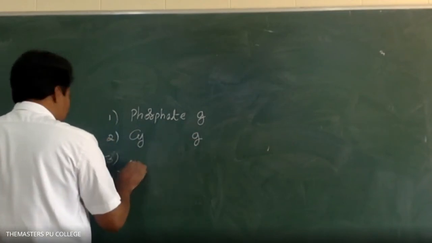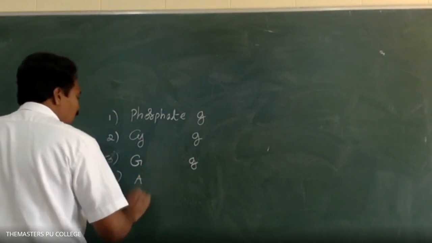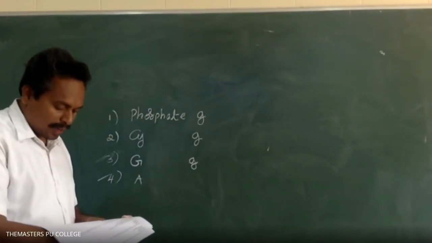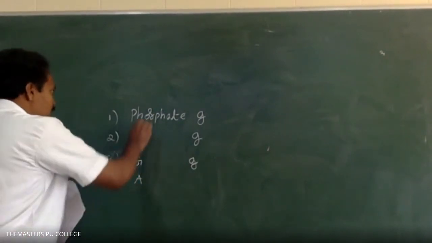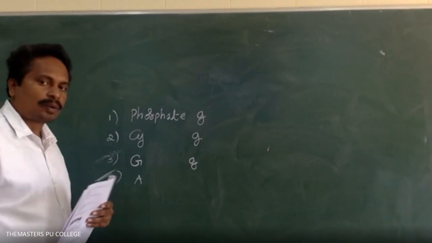Option 3 is glycogen granules. Option 4 is all of them. What is the answer? All of the above. So all of them: phosphate granules, cyanophycin granules, and glycogen granules.